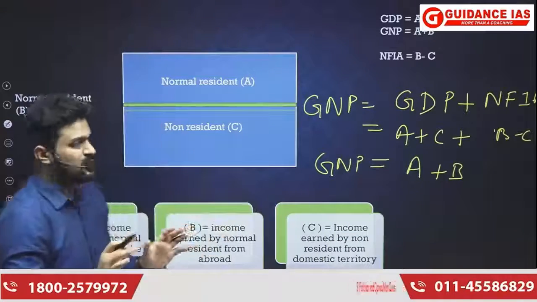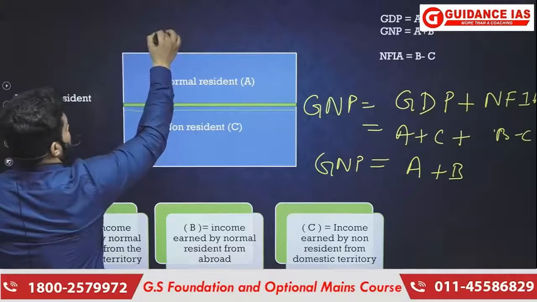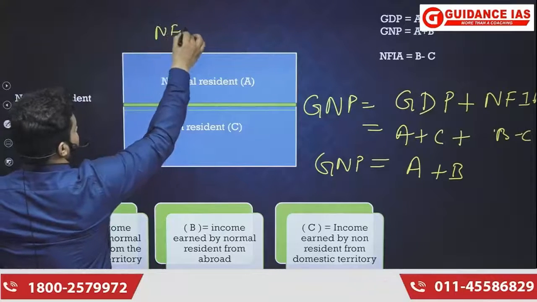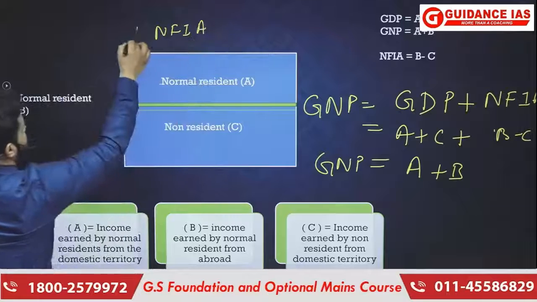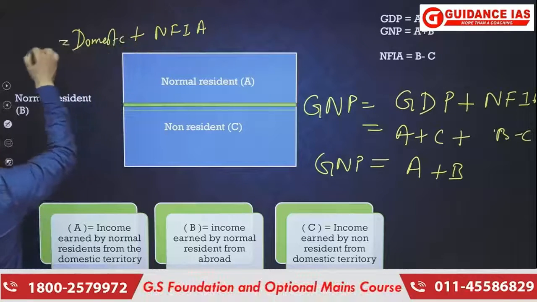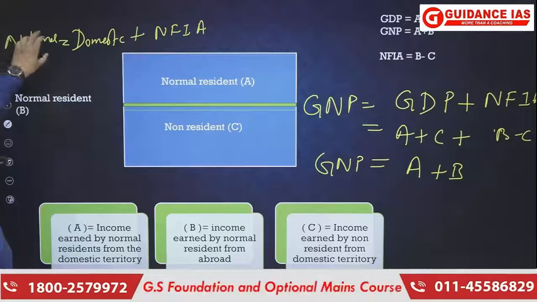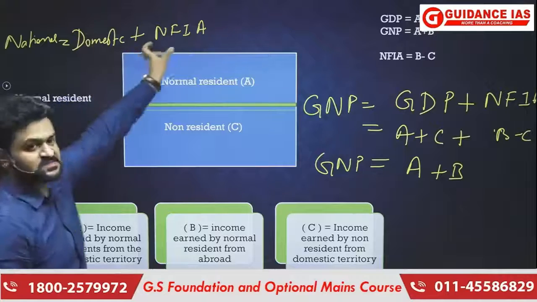So what we are able to conclude here is that if we add NFIA to domestic, we get national. Gross national product equals gross domestic product plus NFIA.